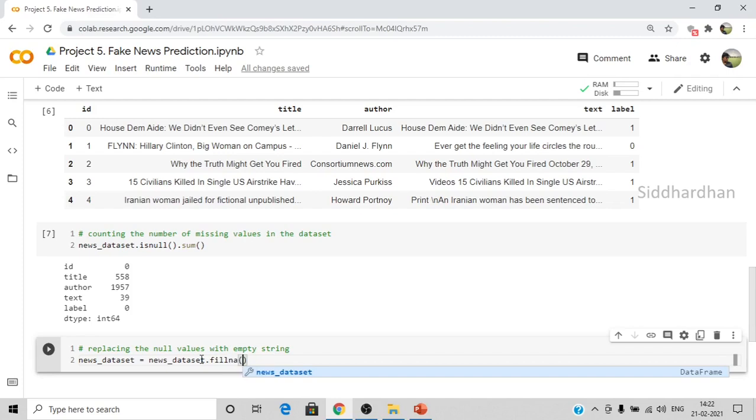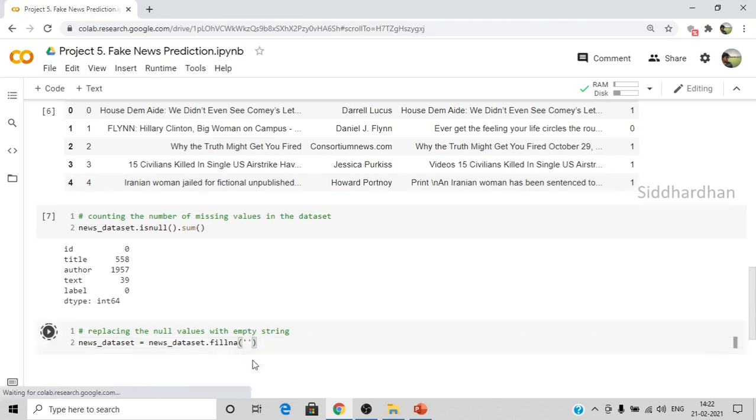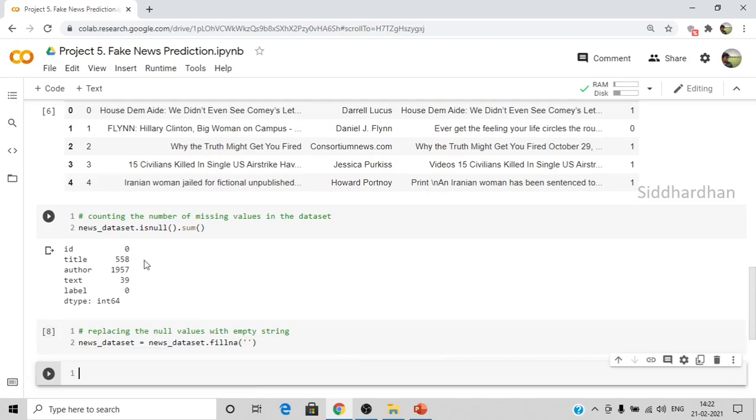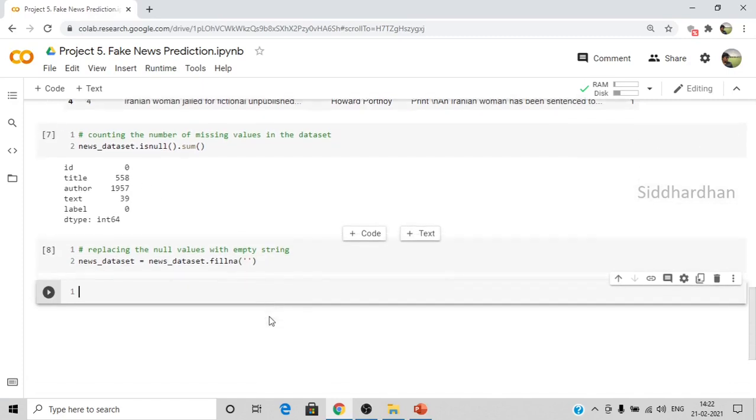This will fill the missing values with whatever we need to fill. Here I'll mention a null string. A null string can be mentioned by just putting two quotes. So this is a null string. I'll run this. This will replace the missing values with null string.